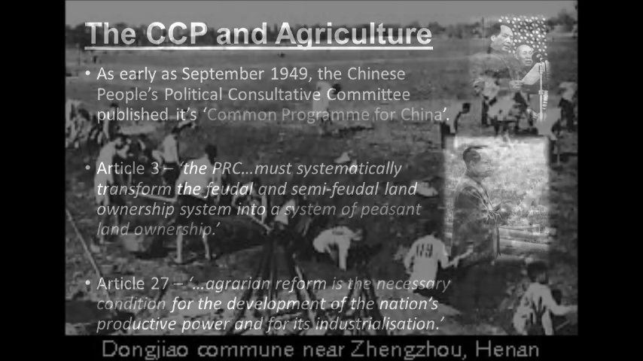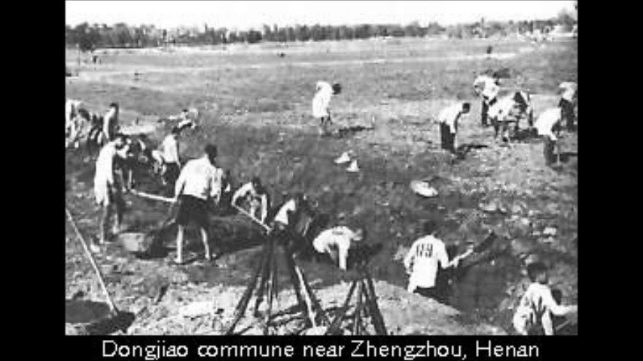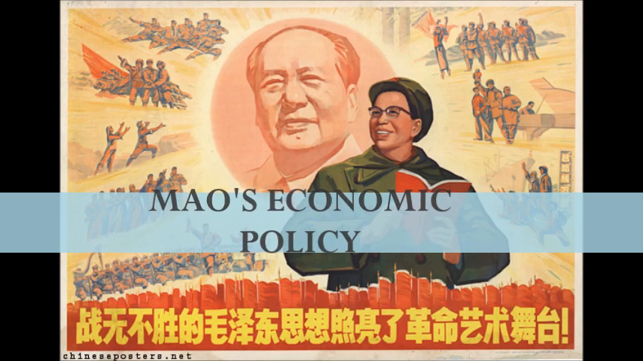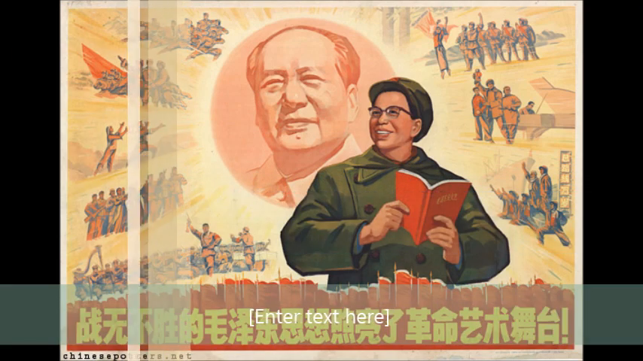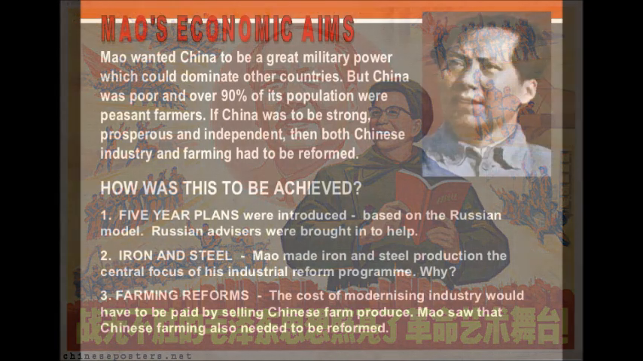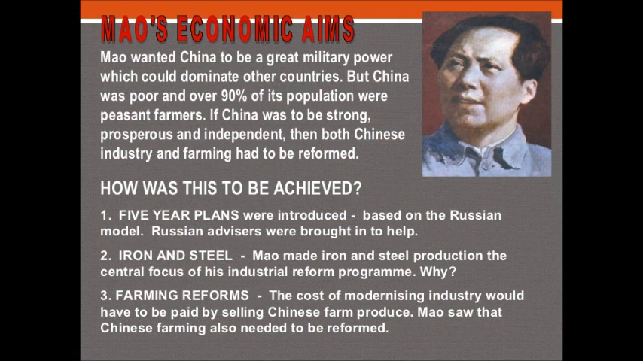Then Mao's economic policy. Mao's economic aims. Mao wanted China to be a great military power which could dominate other countries, but China was poor and over 90% of its population were peasant farmers. If China was to be strong, prosperous and independent, then both Chinese industry and farming had to be reformed. How was this to be achieved?